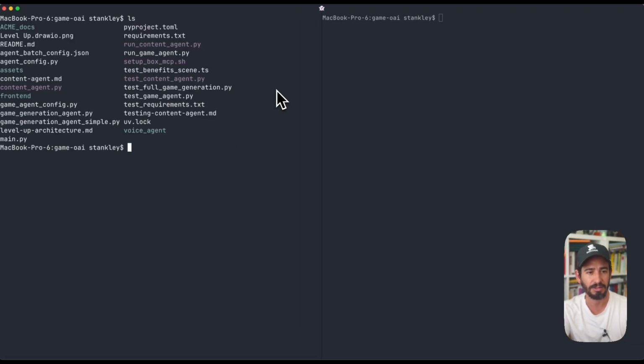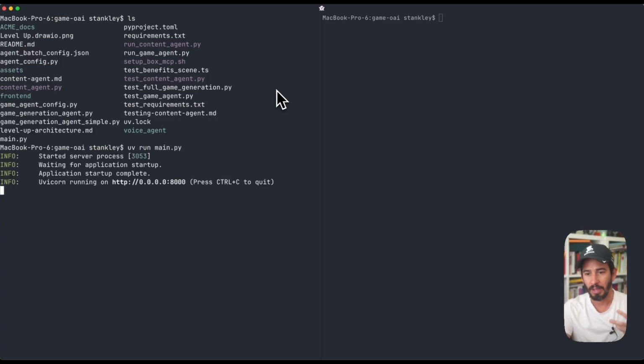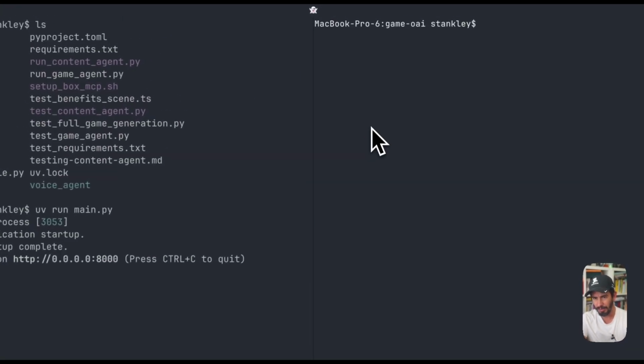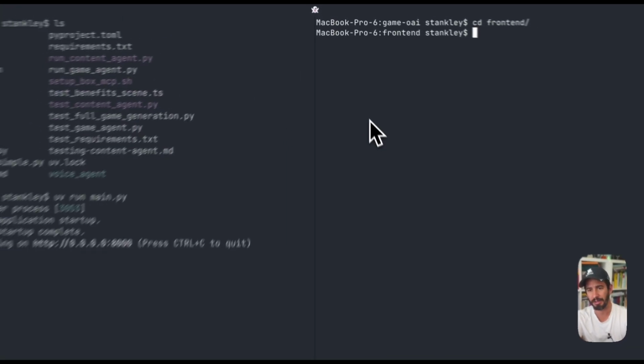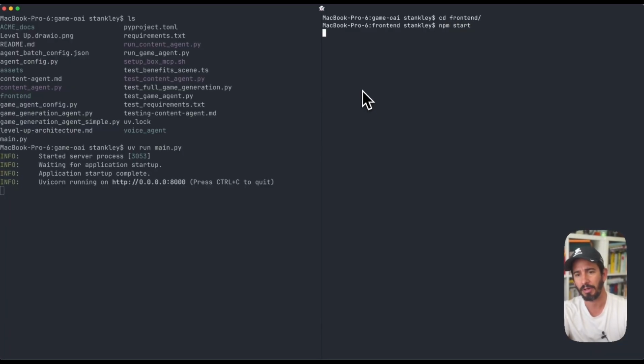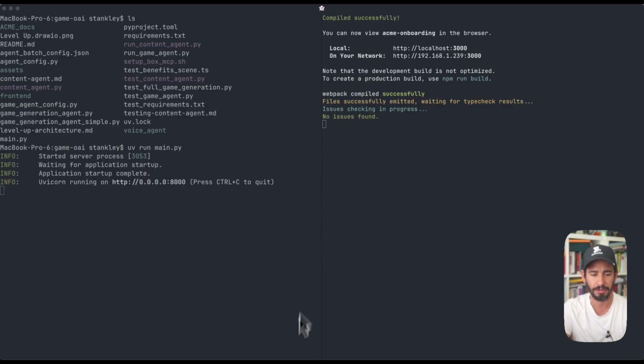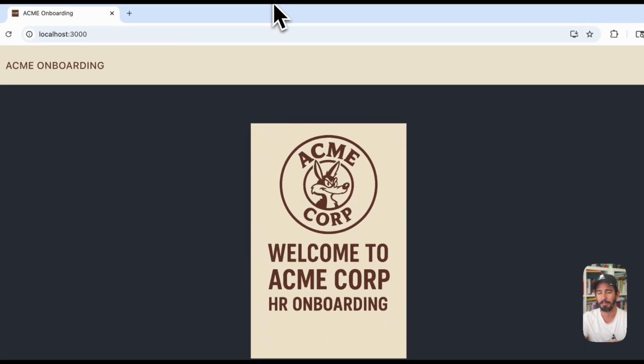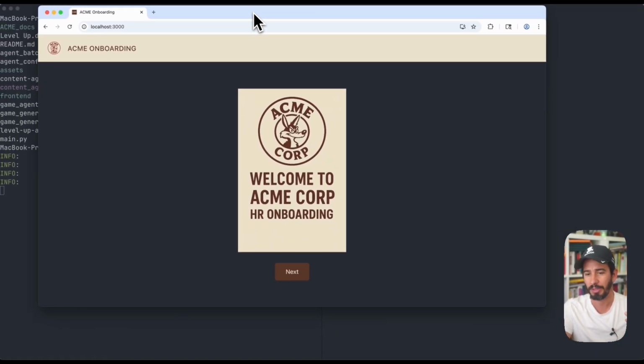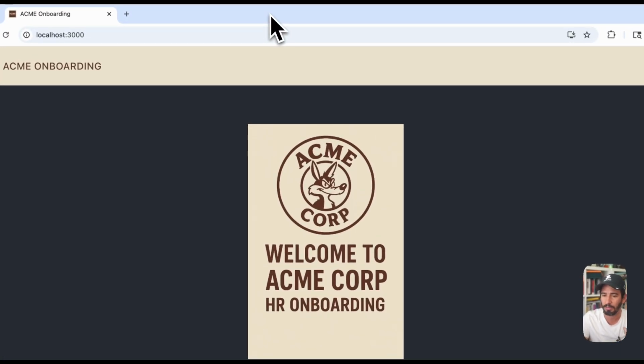There are two parts that I need to start manually with this project. The first is main.py, so I'm going to do a uv run main.py. This is the part of the web server that will call out to OpenAI's voice API and do on-demand voice generation for the coach. The other thing I'm going to do is go into the front end directory and do an npm start. I've already done an npm install here, and now it starts the development server, and boom, I've got my welcome to Acme onboarding.